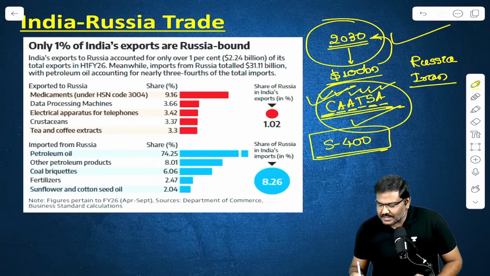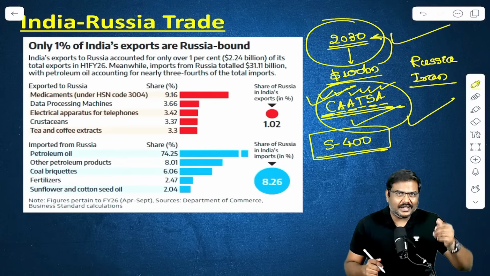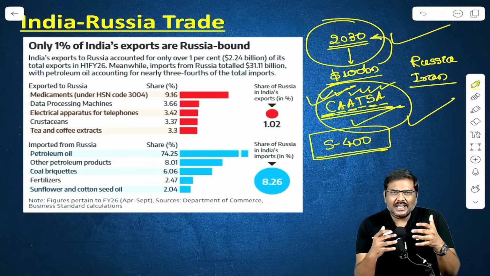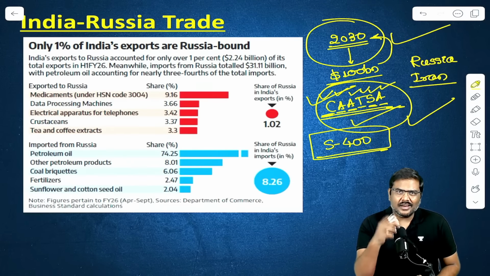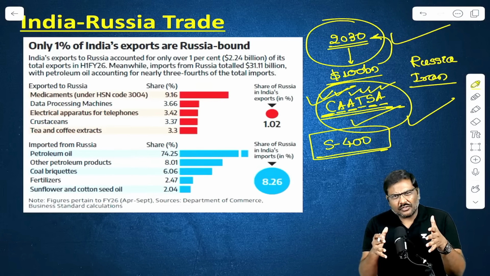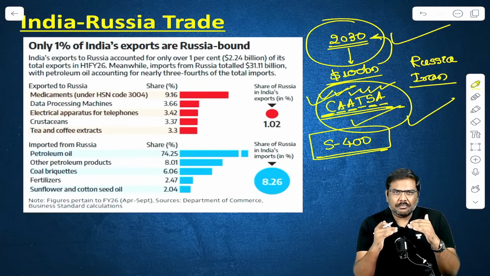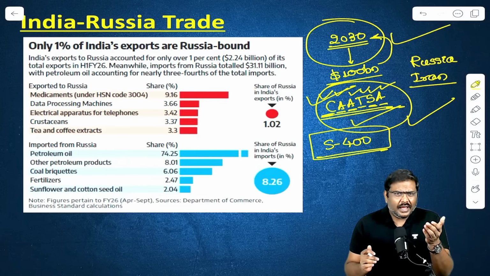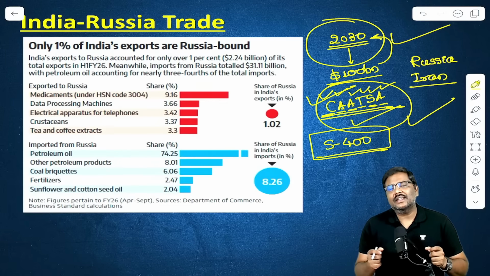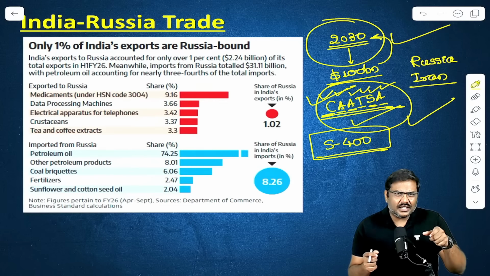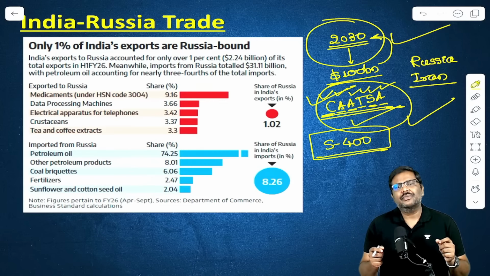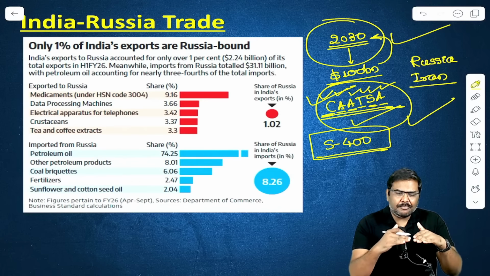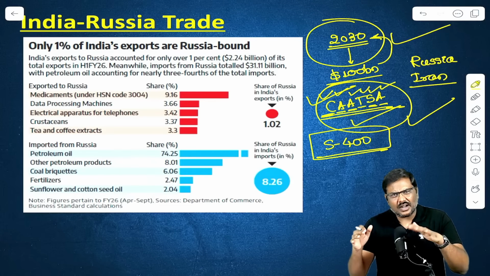So this is essentially the reason cited in the article as to why India and Russia have not signed so many defense deals in recent times. At the same point of time, please understand the delicate position that India presently is facing. India is in a very delicate position. Delicate in the sense that we have always advocated the concept of multilateralism, that according to our interest, we will keep aligning with different countries.